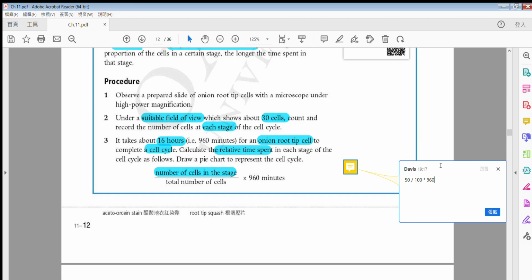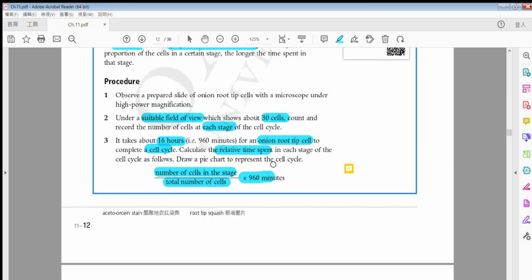If it is 960, the answer would be in minutes 啦，係咪啊？但係 in other cases 就係50除翻100啦，and then times 16, what is the unit？佢單位應該係啲咩啊？The unit is hour 啦，得唔得？Okay? So make sure you understand this.